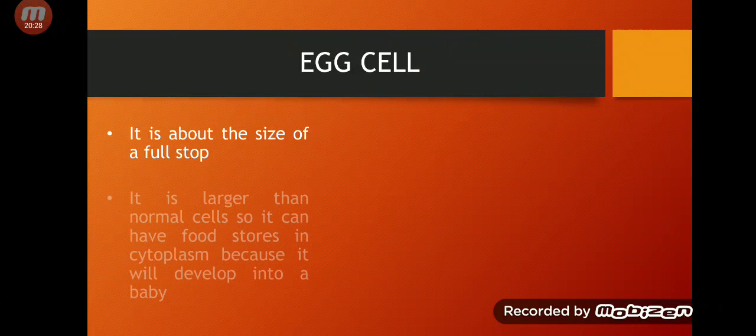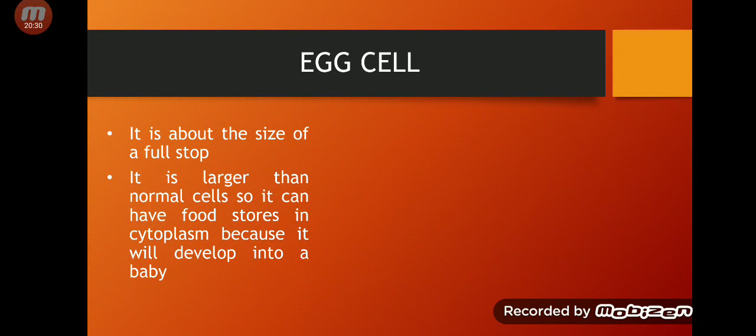And it is larger than normal cells. You have studied that the size of a sperm cell is smaller than the size of normal cells, and the egg cell is larger than normal cells. Why?